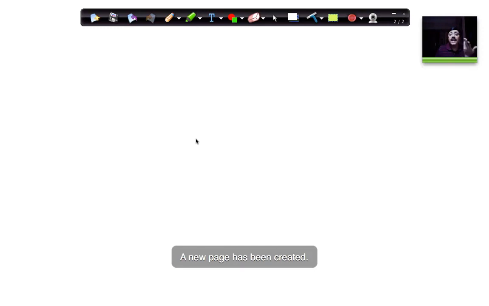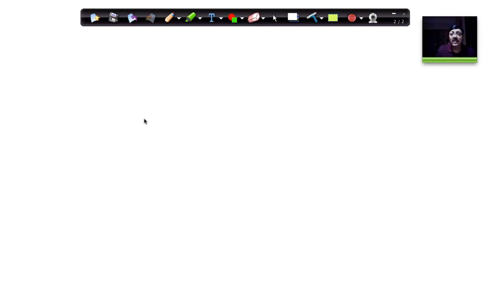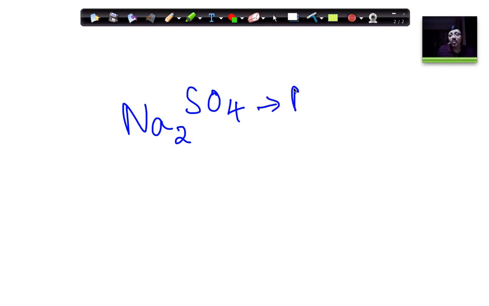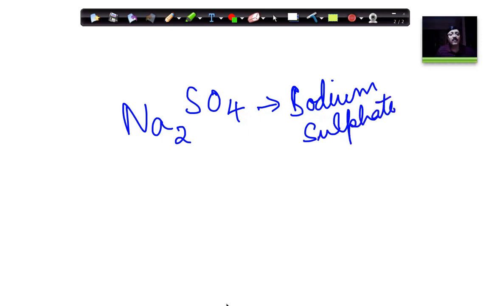Now, if I write something like this, right? Na2SO4. This is actually the chemical formula for a compound called sodium sulfate. It's a compound, sodium sulfate, right?